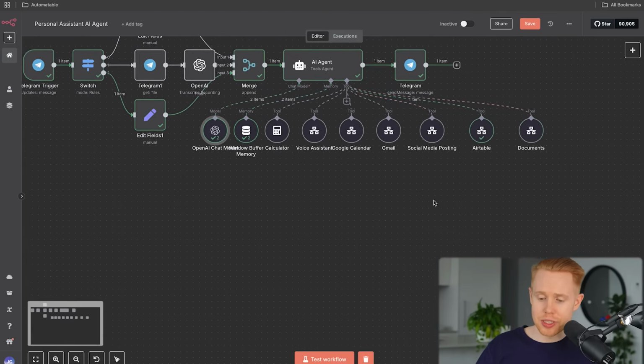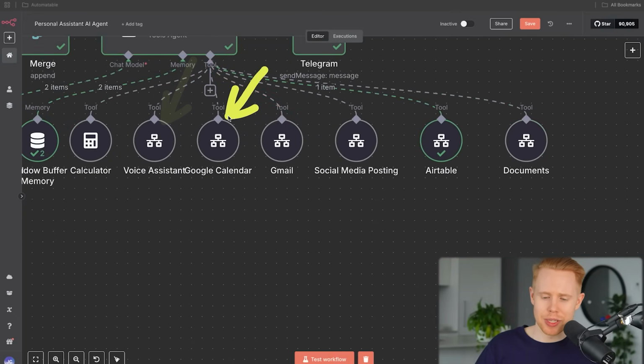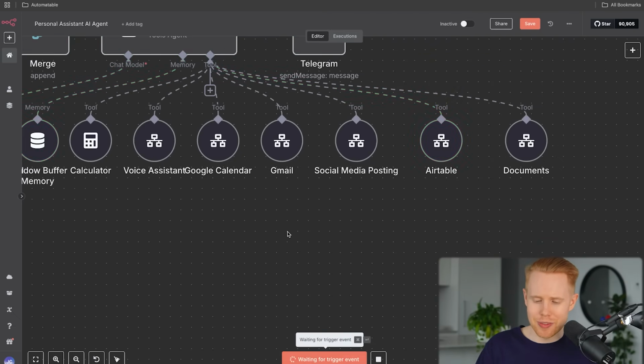This is just a couple of examples here, but it could make calls on our behalf. It could manipulate our calendar, so create events, update, delete, search for them. It could handle our Gmail account. It could post social media posts. It could handle our to-do list. It could deal with contracts or invoices or whatever. So obviously really powerful stuff.